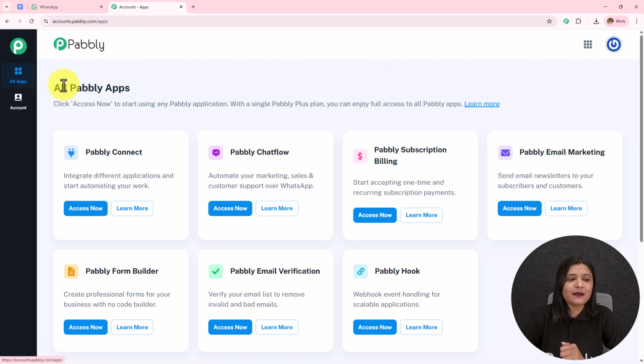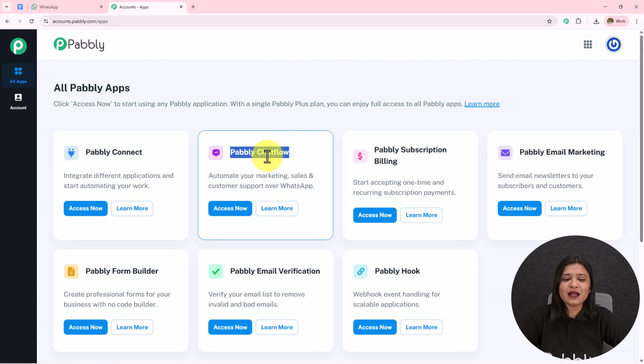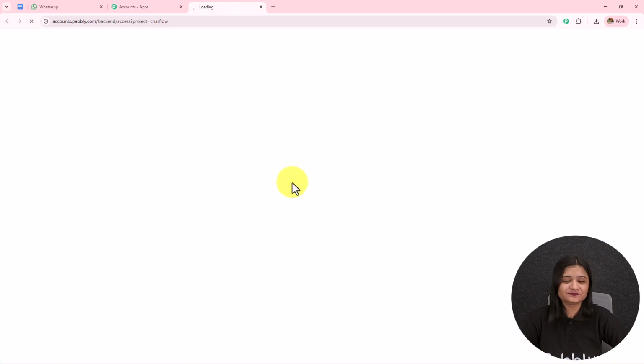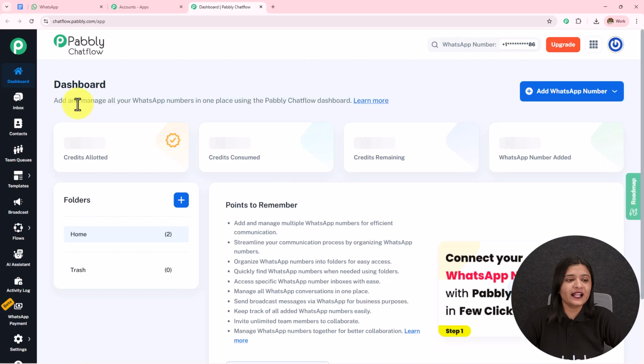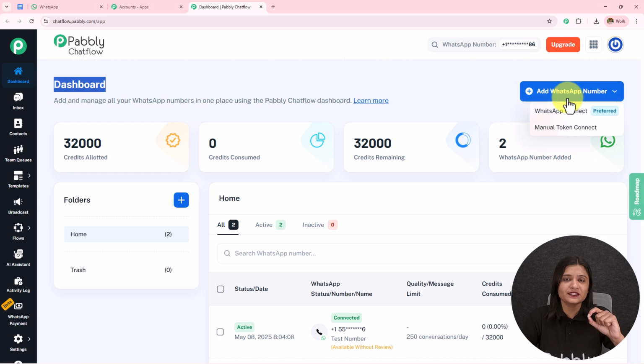And here the all Pabbly apps page has appeared, which is showing me all the Pabbly applications. I'll click on this Pabbly Chatflow, access now. And here it has taken me towards this dashboard. We can see the credit allotted, credit consumed, credit remaining, and the WhatsApp number added. To add your WhatsApp number to your Pabbly Chatflow account, you simply have to click on this add WhatsApp number. You can use this WhatsApp Connect, which is a preferred method, or you can use a manual token to connect your Pabbly Chatflow with your WhatsApp.